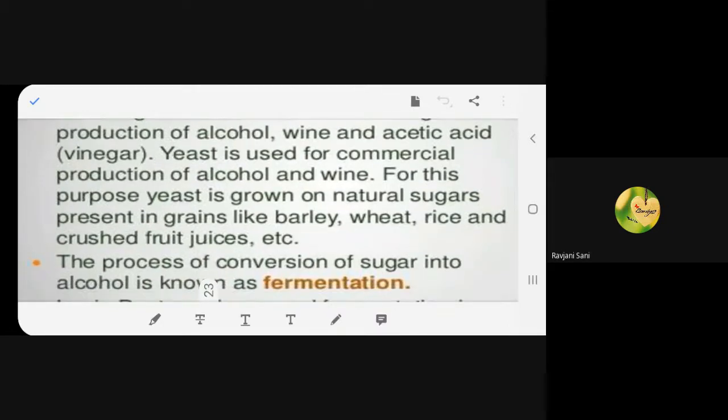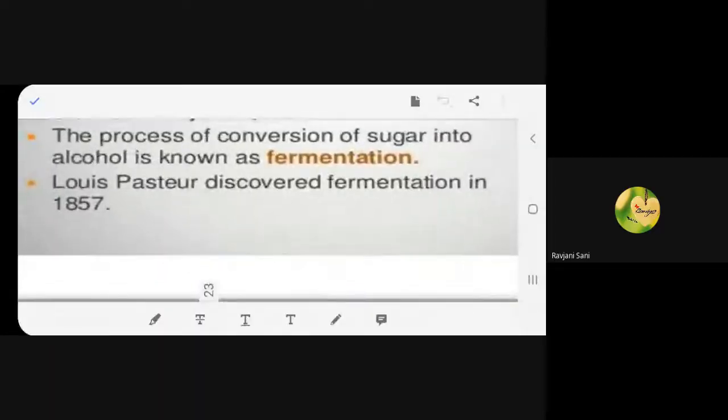Next, yes, read. The process of conversion of sugar into alcohol is known as fermentation. So what is happening over here? What is the process that we are undergoing? The process is fermentation. So what are we doing with it? We are converting sugar into alcohol, the sugar of wheat, barley, rice. Hope you understand. And we are converting into alcohol. The process is known as fermentation.